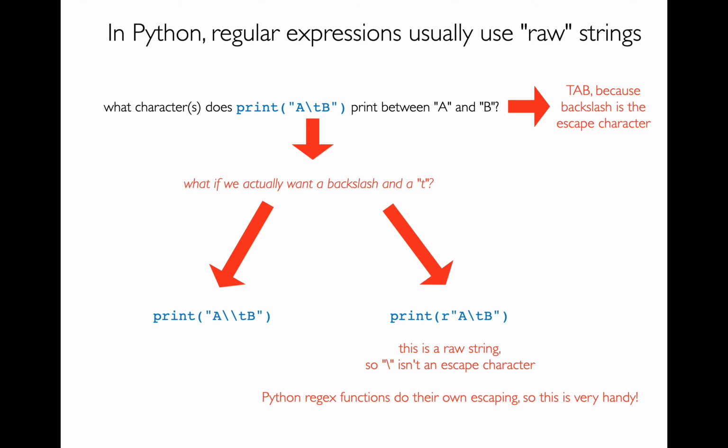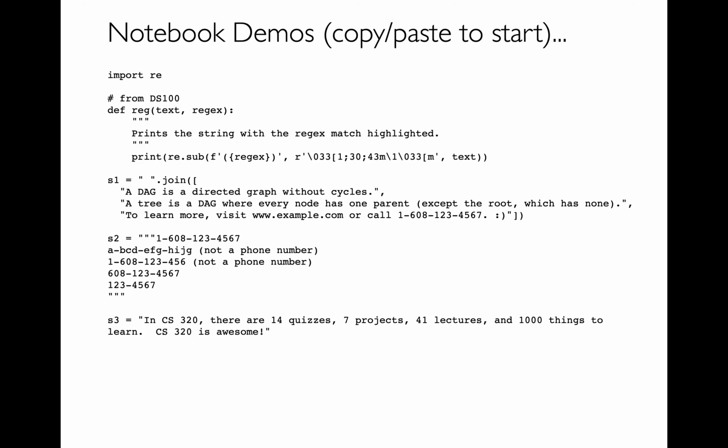And so because of that, they introduced this notion in Python of the raw string, and that's just a string with the letter R before it, right? So I have these quotes, and there's an R there. 99% of the time when I see these being used, it's for a regular expression. So sometimes I think people even think the R is for regex, which is short for regular expression. But really, it's just saying that's a raw string, and it's a general feature in Python. It's saying I don't want this to be a tab. I want this to actually be literally backslash t. And so we're going to basically be doing that all the time.